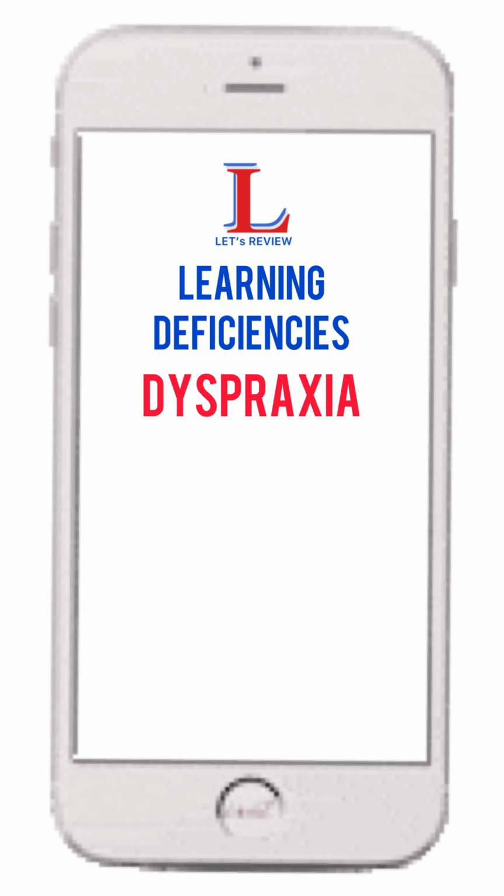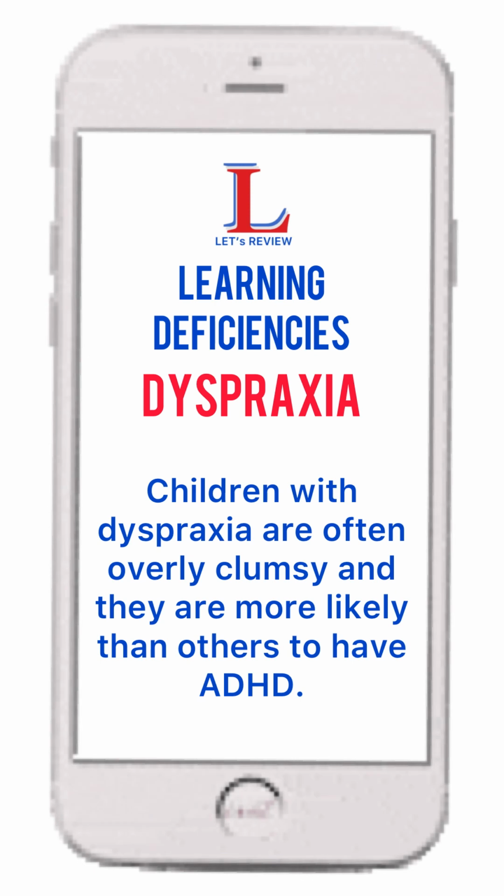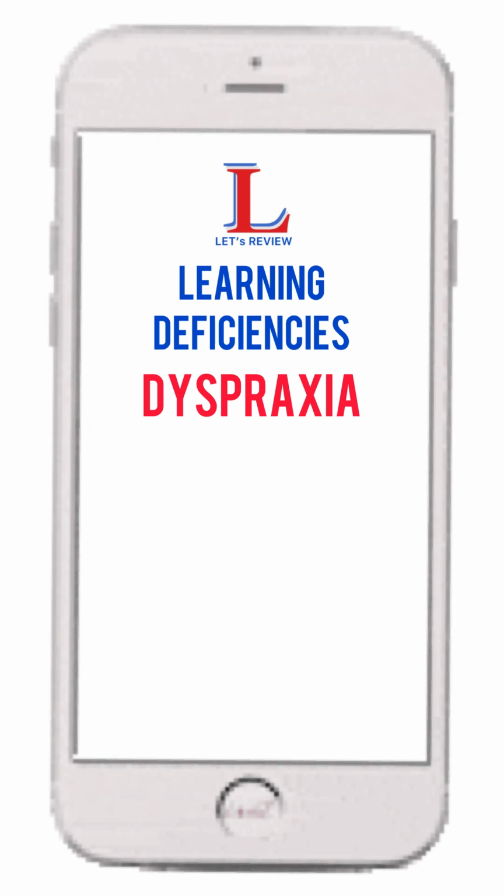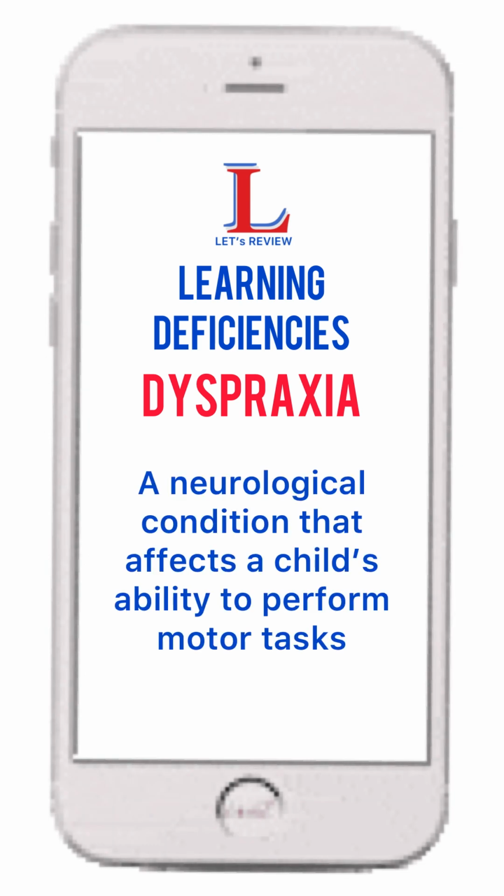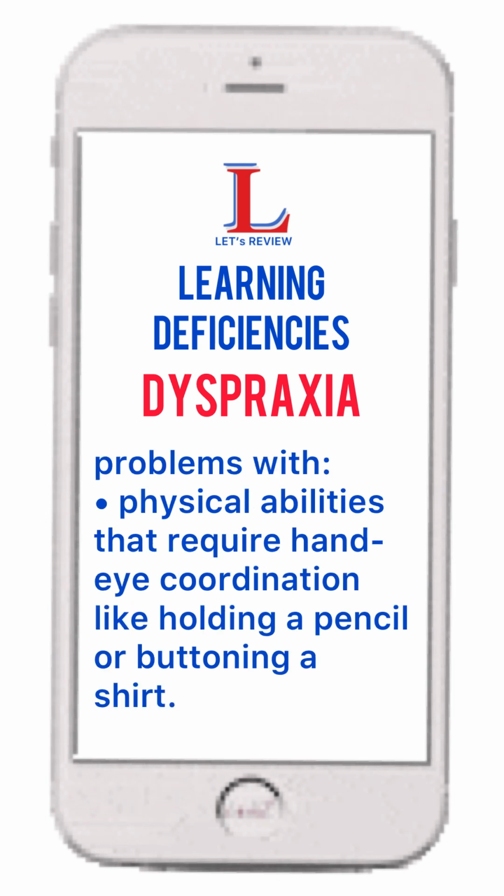Dyspraxia. Children with dyspraxia are often overly clumsy, and they are more likely than others to have ADHD. Dyspraxia is a neurological condition that affects a child's ability to perform motor tasks. Signs that your child might have a motor coordination disability include problems with physical abilities that require hand-eye coordination, like holding a pencil or buttoning a shirt.